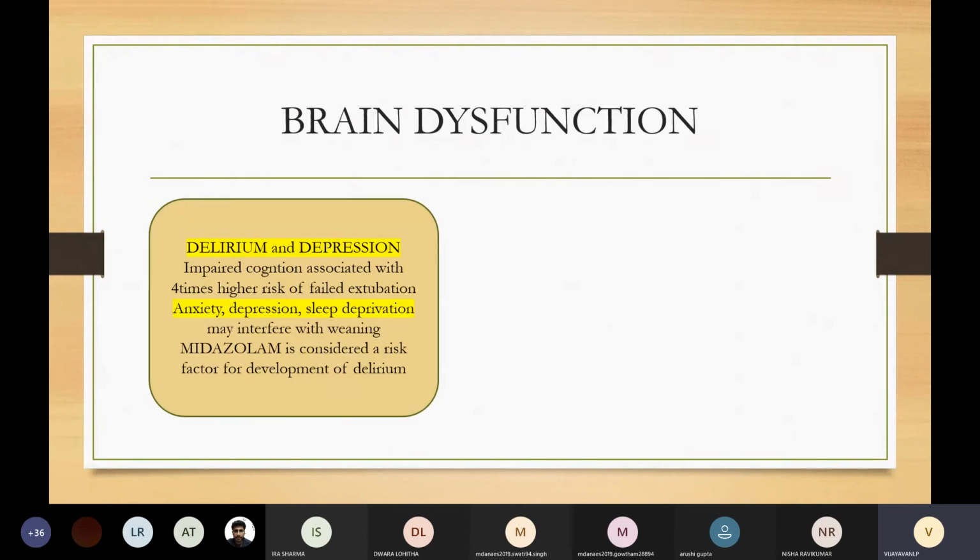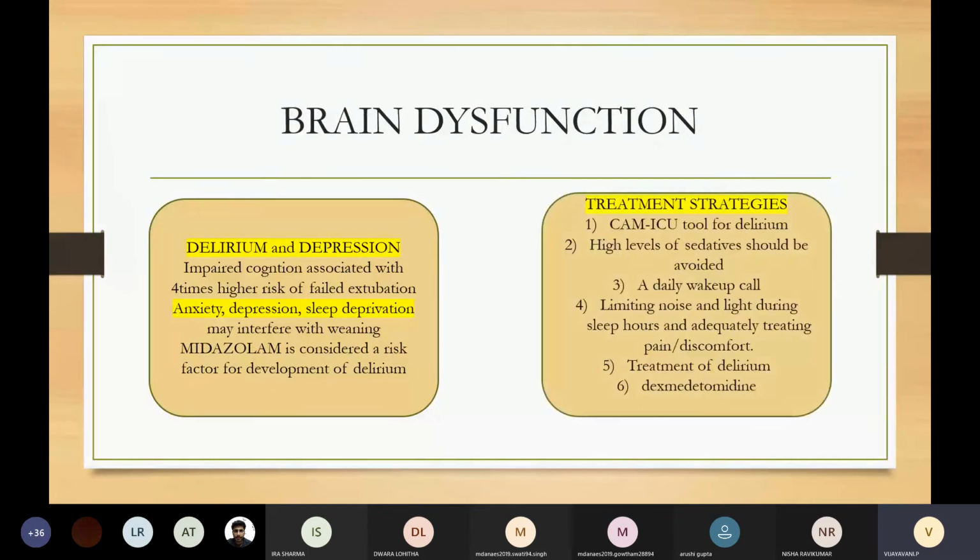Brain dysfunction. Delirium and depression are among the most important causes of weaning failure in ICU patients. Impaired cognition is associated with a 4 times higher risk of failed extubation. Anxiety, depression, and sleep deprivation may all interfere with weaning. Midazolam is considered a risk factor for development of delirium. Now, what are all the corrective strategies?